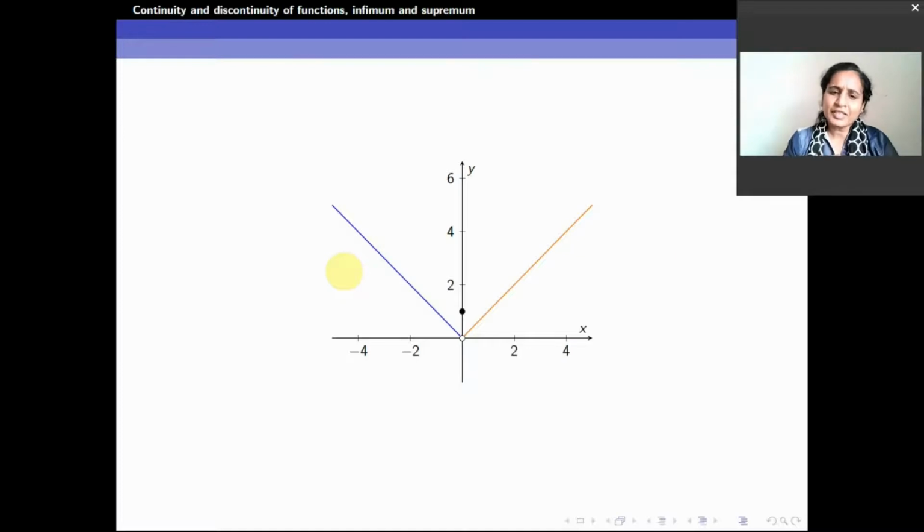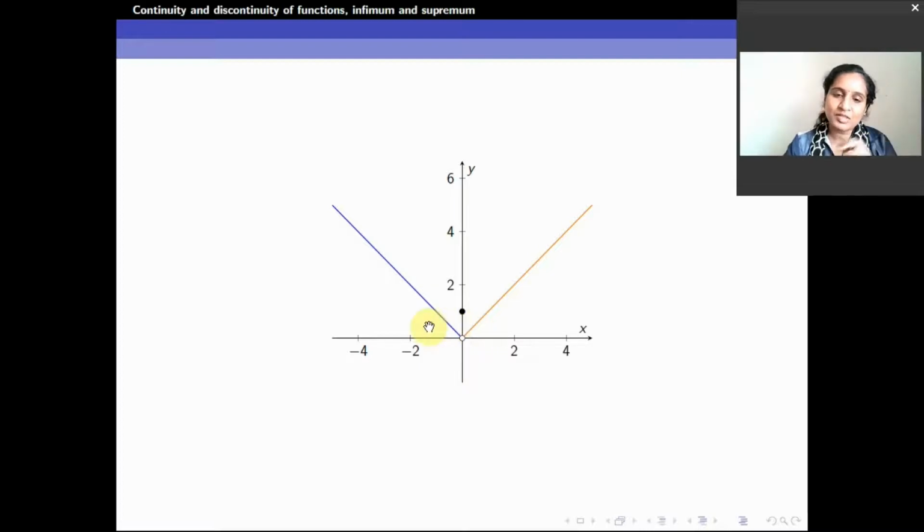Now, with that continuity in mind, we will analyze this function. This is some function which I have taken. You can define this function, but I don't want to define it. I simply want to analyze this geometrically. Now, for this function, this is 0. Before 0, it is on this blue line. After 0, it is on this orange line. At 0, it is defined here. This black dot represents the value at 0.